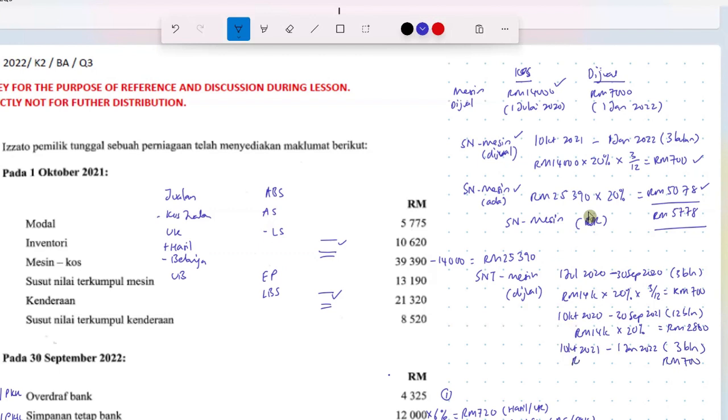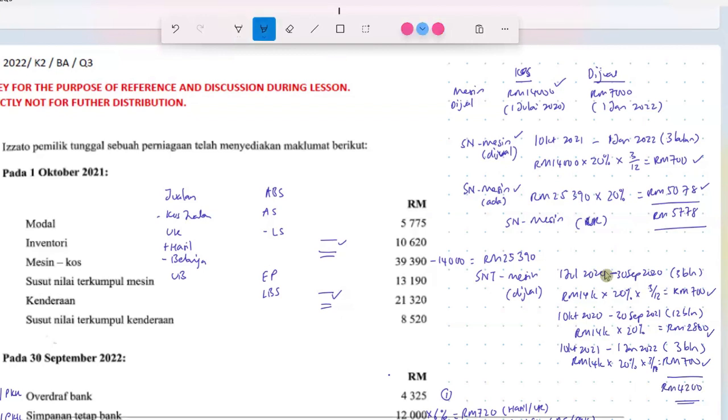A similar calculation based on the cost, 14,000 times 20% times the 3 months, right? So the accumulated depreciation, susut nilai terkumpul for this machine yang telah dijual, in total is 700 add 2,800, add another 700. It's 4,200.